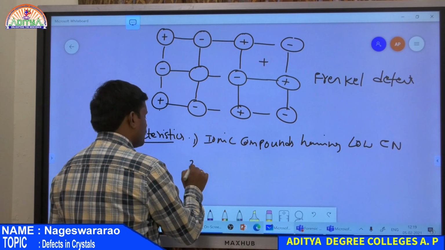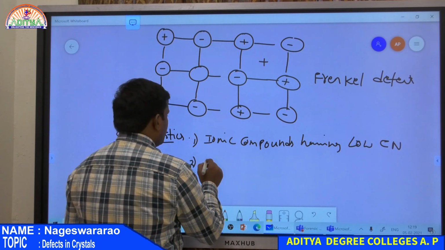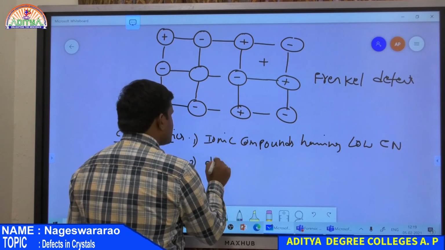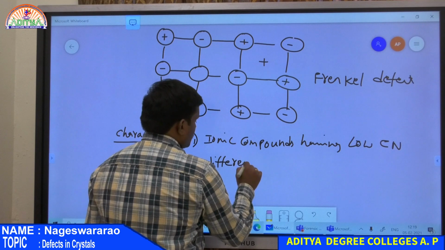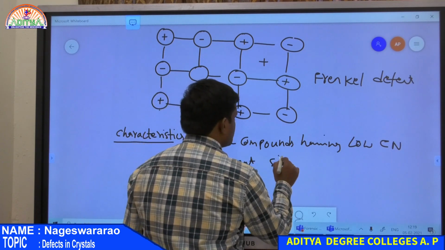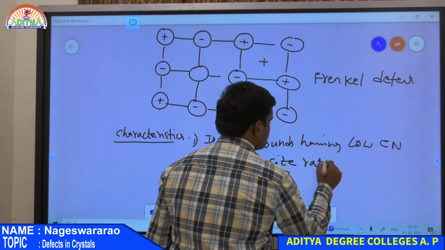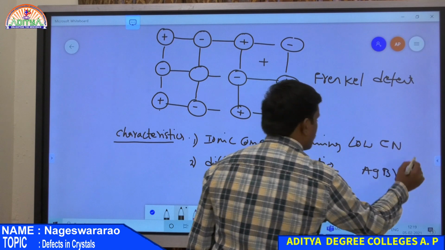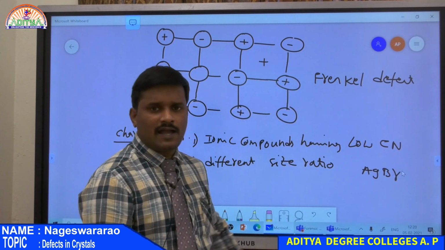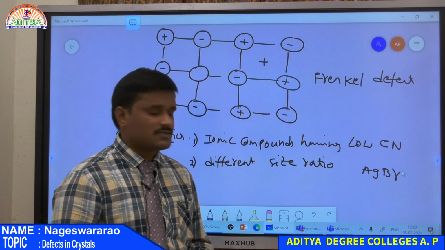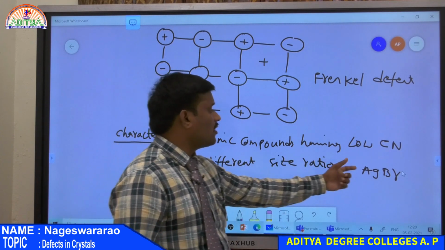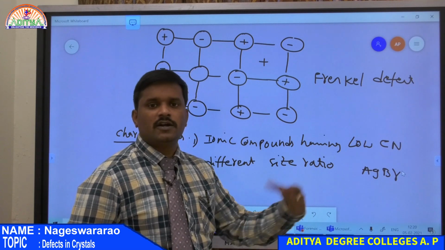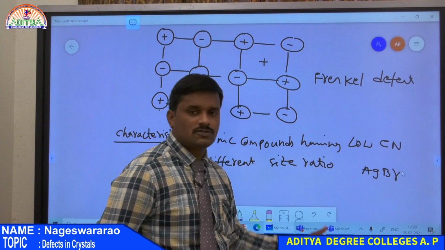And now the second one. Frenkel defect occurs in a crystal having different size ratio of cation and anion. For example, AgBr, silver bromide. So silver bromide is an ionic compound, Ag+ and Br-. So it is an ionic compound, but its coordination number is less compared to AgCl. That is why AgCl undergoes Schottky defect, whereas AgBr undergoes Frenkel defect.